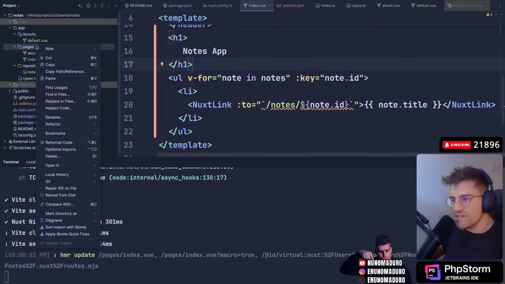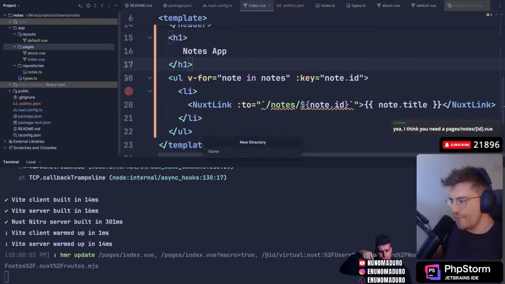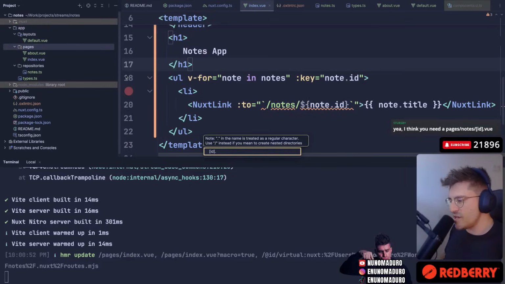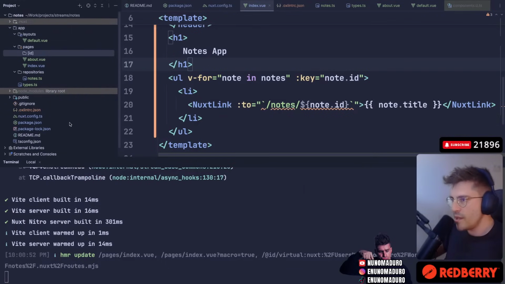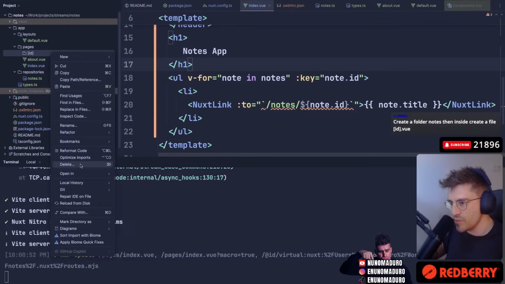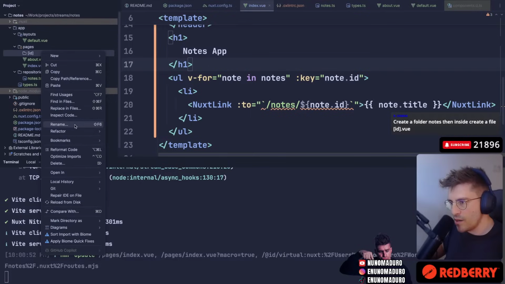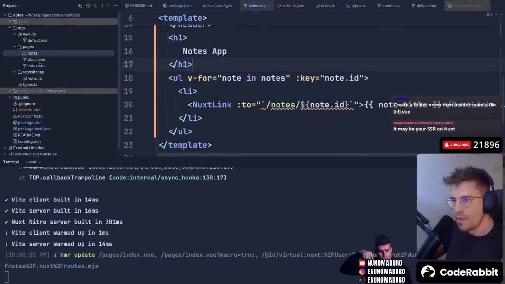So I think the next step is doing the slug thing. Like we saw last time on Next, we can just come here and type ID, and then we type here just a folder potentially, or we can keep it even more simple. We go here and we type notes, and then this will be ID.view.